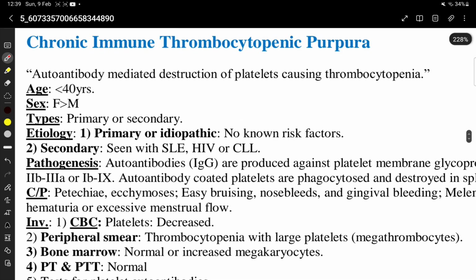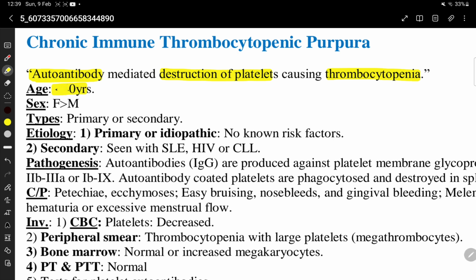Chronic ITP is an autoimmune disease. In this, we have autoantibody mediated destruction of platelets causing thrombocytopenia.